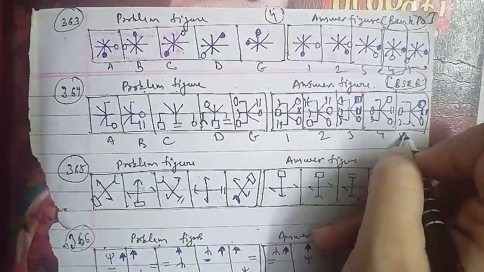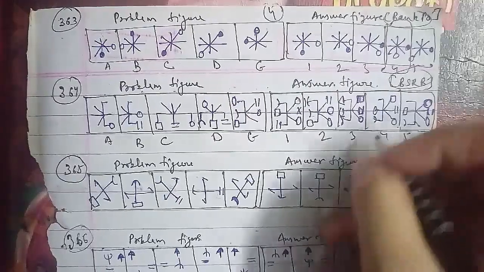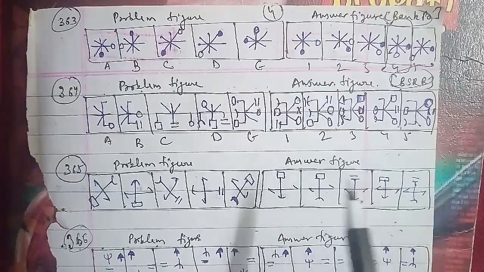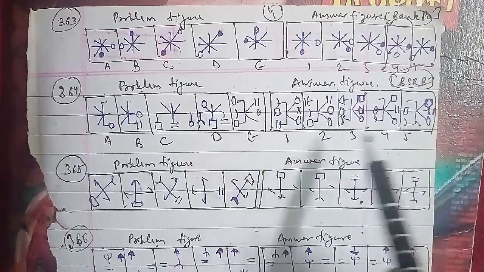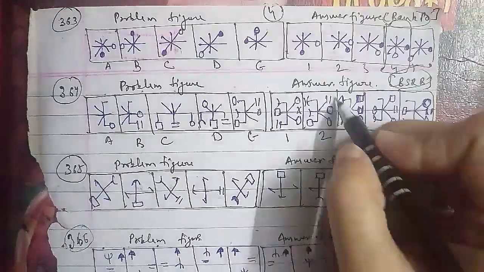Here the white figure rotates 90 degrees clockwise in every second step, and the pre-existing symbol moves one step sequentially and a new symbol is added in the set order. So after that E figure, we will be having the third figure. That will be the right answer for this question here.